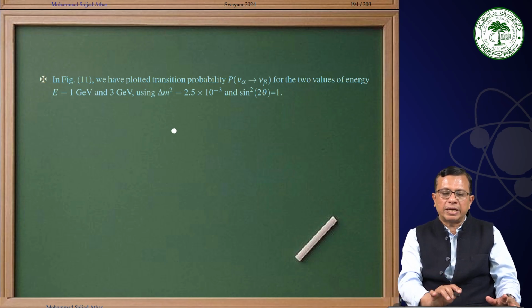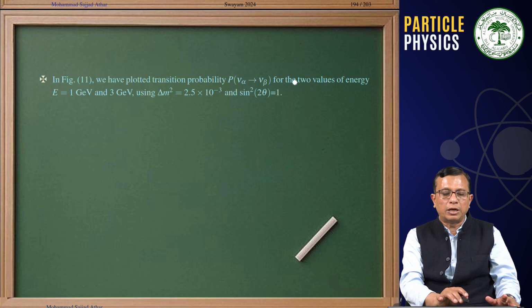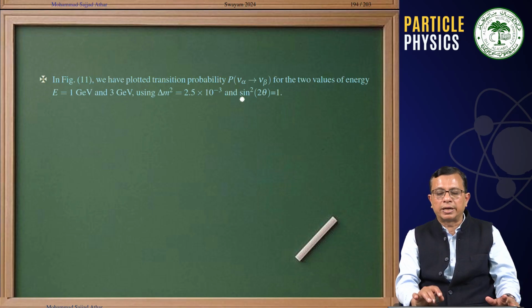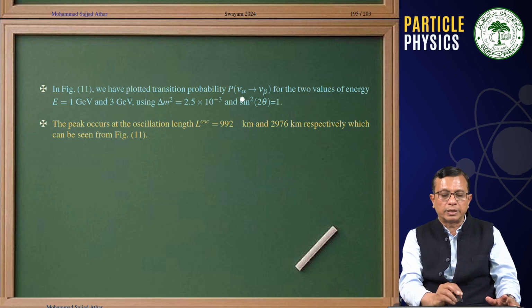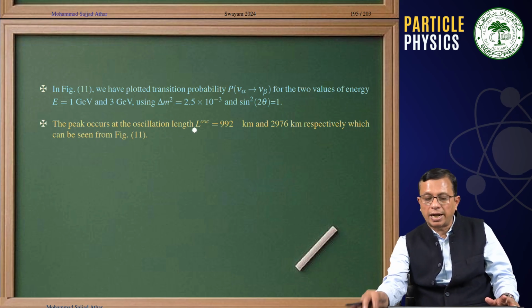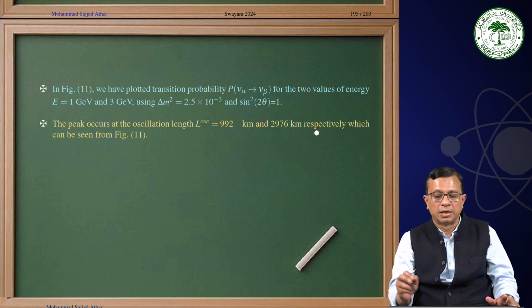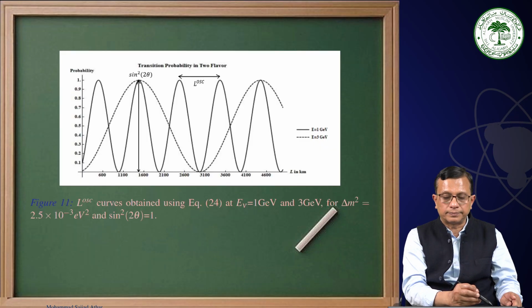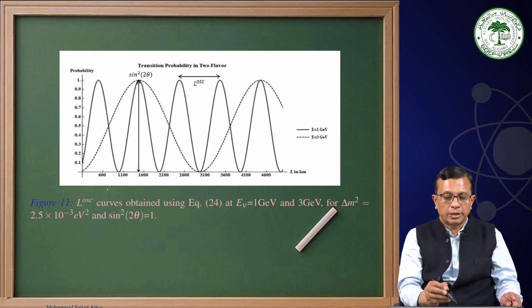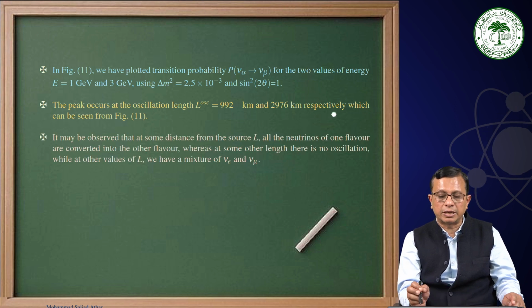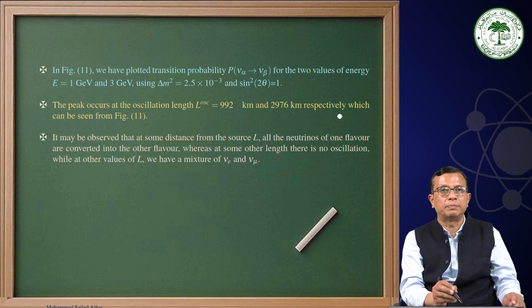Now here in figure 11 we have plotted transition probability for the two values of energy, 1 GeV and 3 GeV, using delta m square 2.5 into 10 power minus 3 eV square and sine square 2 theta equal to 1. The peak occurs at the oscillation length, you can see that it is 992 kilometers and 2976 kilometers. Therefore one is at 990 kilometers and another is at 2970 kilometers respectively, which can be seen from figure 11.